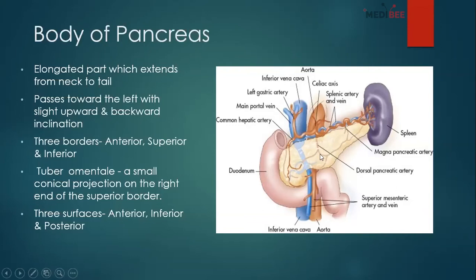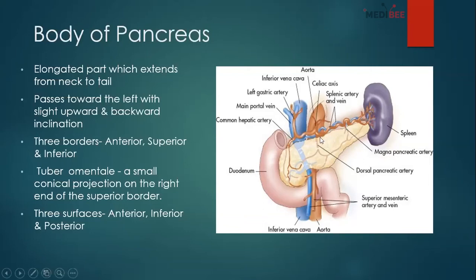If there is an anterior border, then above the anterior border will be our anterior surface, below the anterior border will be our inferior surface, and behind it will be our posterior surface. I know it's a bit confusing, so I'm going to repeat it. There are three borders and three surfaces in the body of the pancreas.